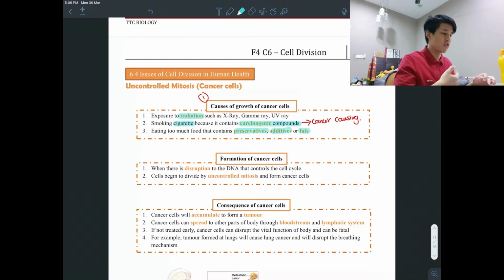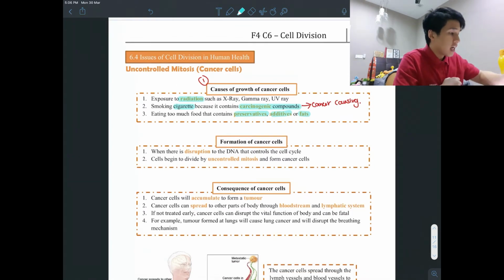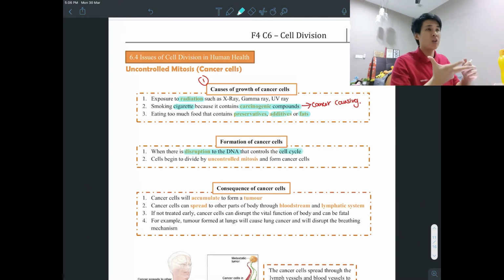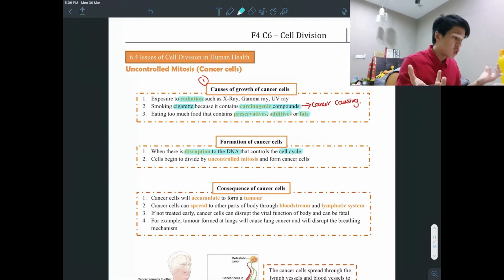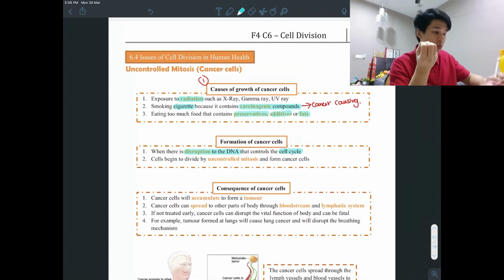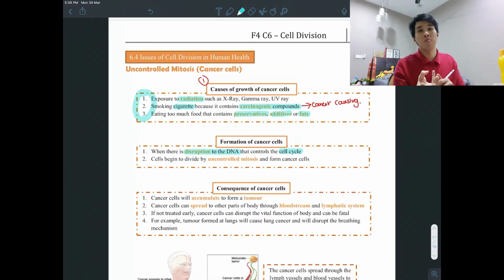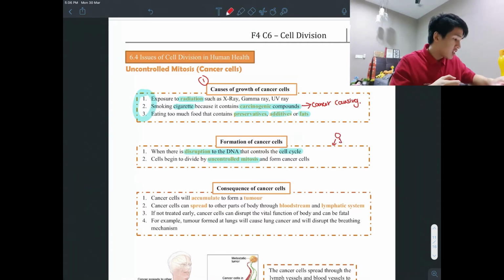Okay, so if you eat too much of this or are exposed to too much of this, right? These kinds of things will disrupt the DNA of your cell. So when there's a disruption to the DNA that controls the cell cycle, so remember your DNA controls the whole cell cycle, means it controls the interphase and the mitosis process. So if the DNA is damaged due to one of these three reasons, okay, your cells might start to undergo uncontrolled mitosis. Means from one cell, it just splits non-stop.